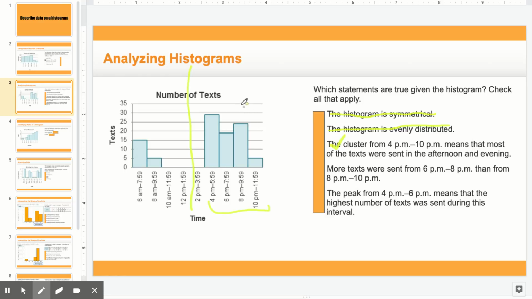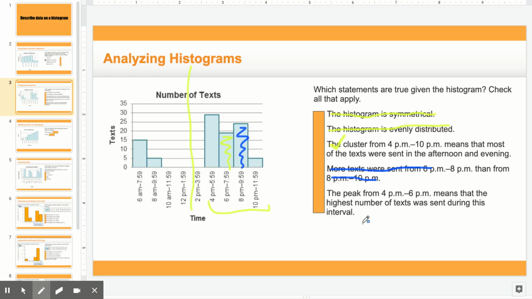Because if you were to look at it, here's the data of the number of text messages compared to different times in the day. There is more at night and in the afternoon. More texts were sent from 6 to 8. So I'm looking at 6 to 8. So here's 6 to 8. Then from 8 to 10. And I'll do this in another color. So here's 8 to 10. Well, that's false because from 8 to 10, there are more text messages than from 6 to 8. So it couldn't be that one.